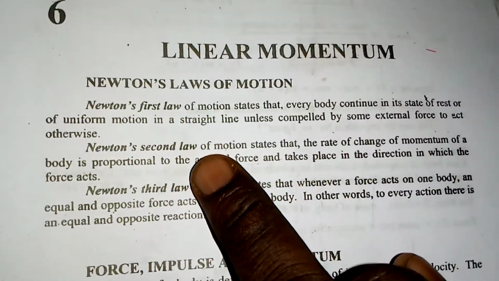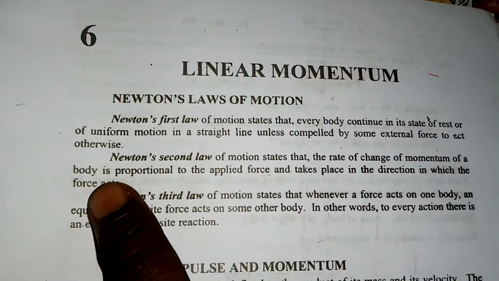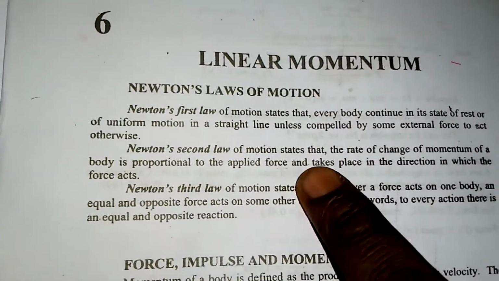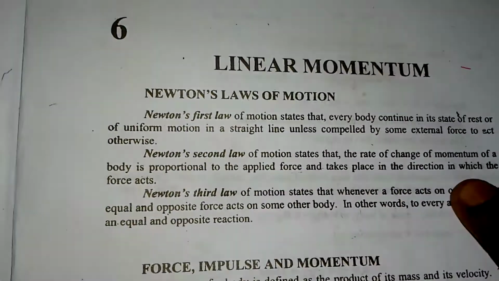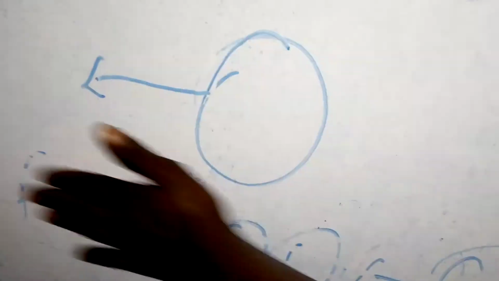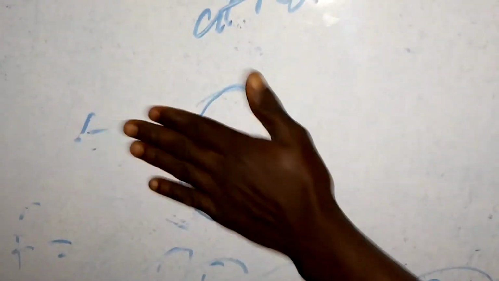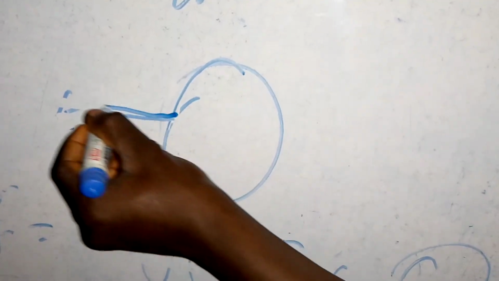The second law states that the rate of change of momentum of a body is proportional to the applied force and takes place in the direction in which the force acts. For instance, the object is moving this way.